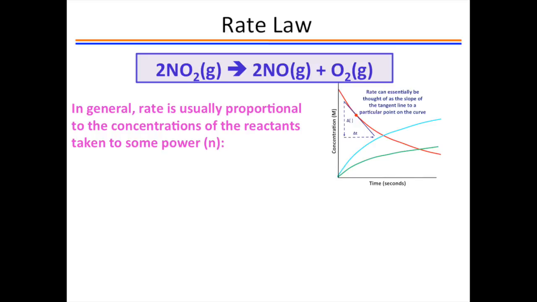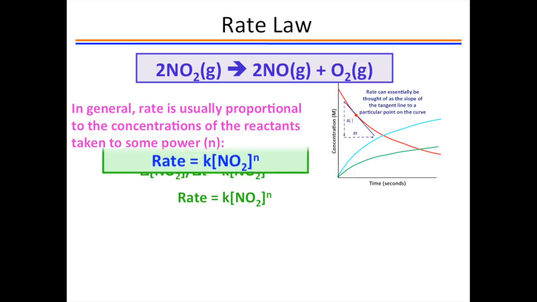The rate of a reaction is often, but not always, proportional to the concentration of the reactants raised to some power. So we can write the expression for rate, delta concentration over delta time, as equal to K, the rate constant, times the reactant concentration raised to the nth power.